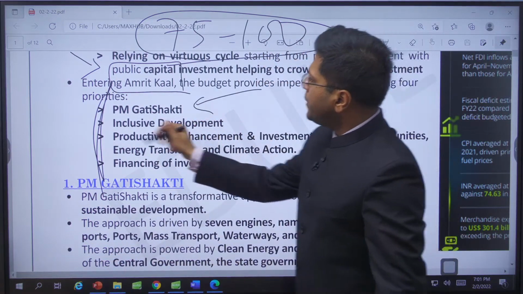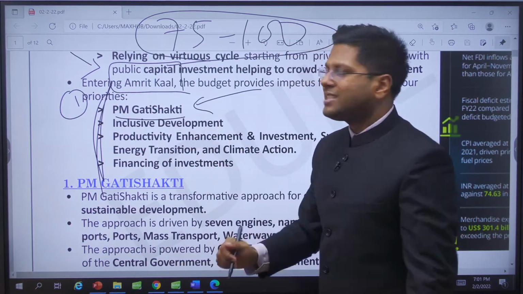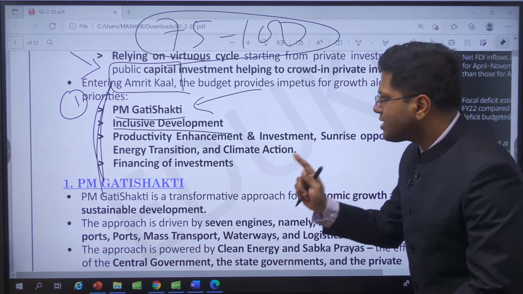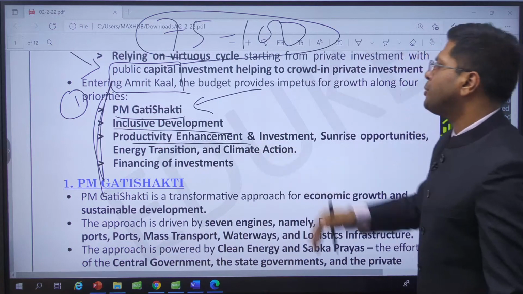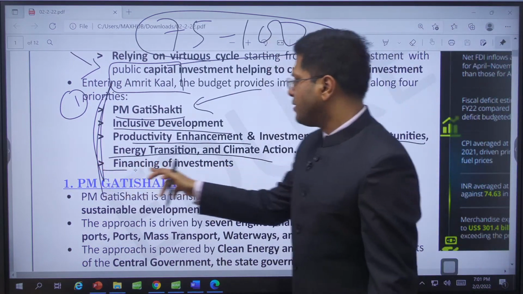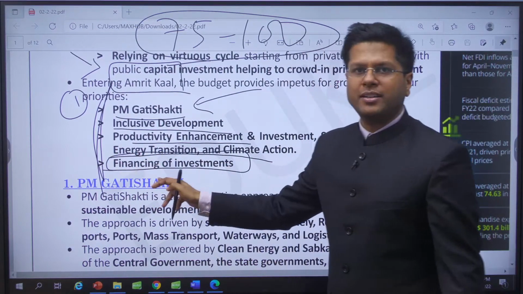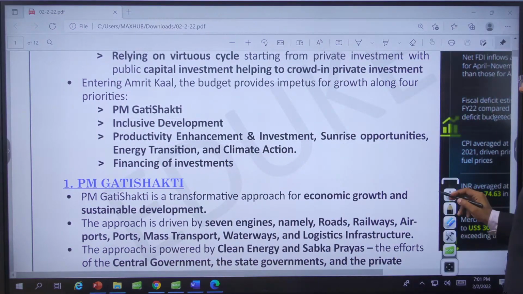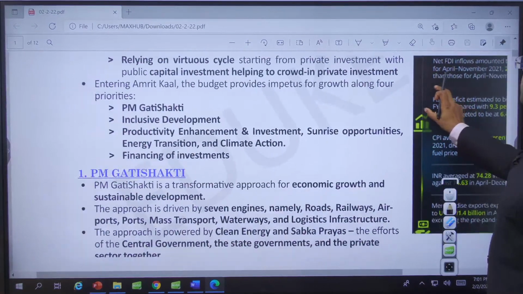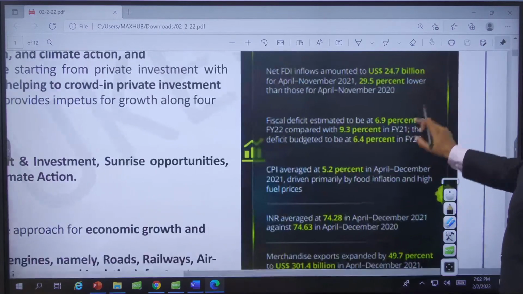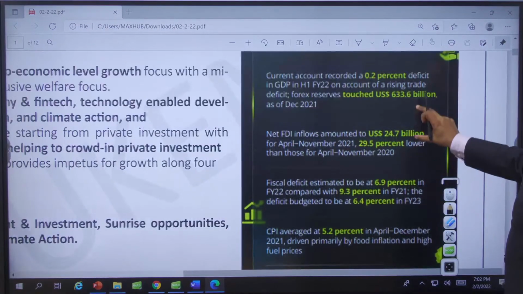So the first component of the focus was PM Gati Shakti, 7 components of infrastructure development. The second component is inclusive development. The third component is productivity enhancement, sunrise opportunities, energy transition, climate change. And the fourth one is financing of all these investments. This will be a hybrid model. Government will participate through private partnership as well, right? So a decent amount of this we covered yesterday. Let me show you the quick analysis of this budget, right?